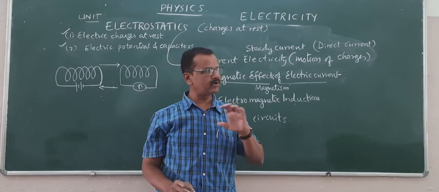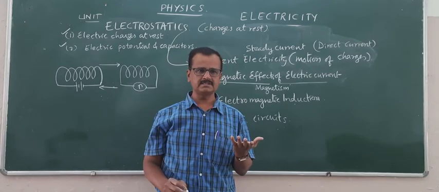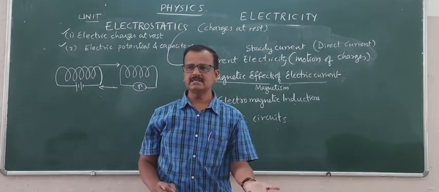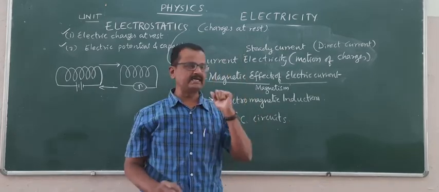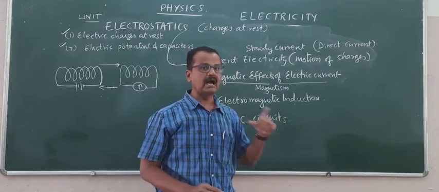It's not moving with constant flow. If the flow of charges is oscillating, or accelerating, then that will lead to a current called alternating current.